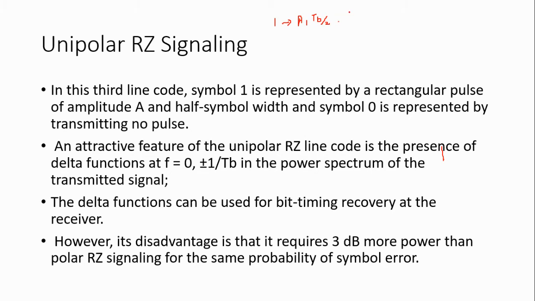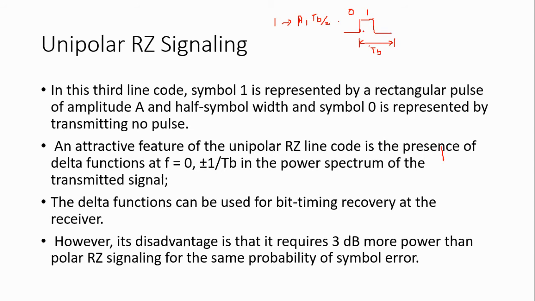For symbol 0, no signal is transmitted. For symbol 1, for half of the time period the symbol is transmitted with amplitude A, and for the remaining half it comes to 0. This is the total time period Tb.